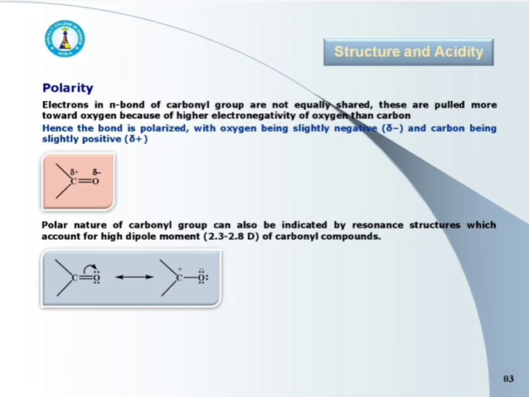The polar nature of carbonyl group in aldehydes and ketones can also be indicated by resonance structures given herewith. These polar structures of carbonyl compounds account for the high dipole moment, that is 2.3 to 2.8 D in case of aldehydes and ketones. In this way, we can explain the structure of carbonyl group present in aldehydes and ketones, that is, on the basis of its geometry and polarity.